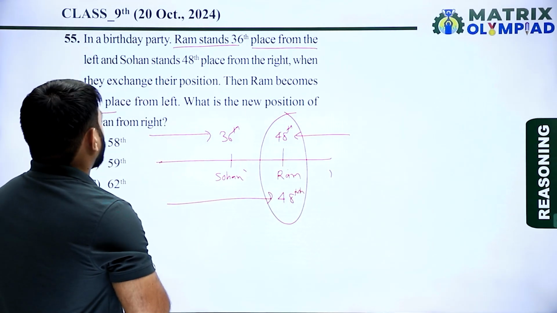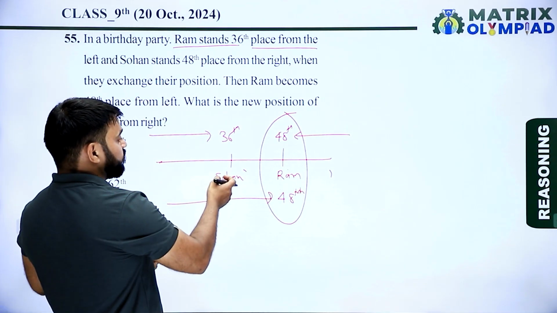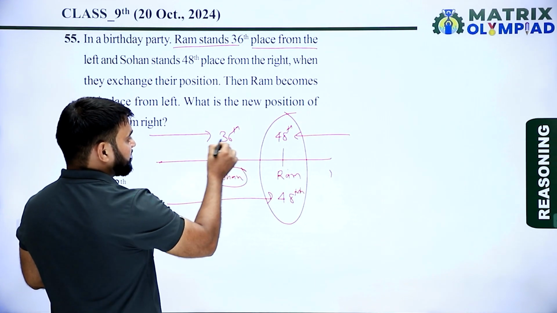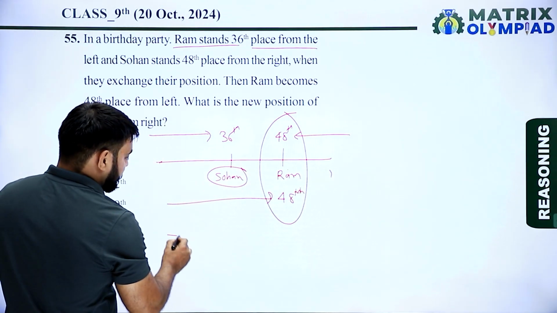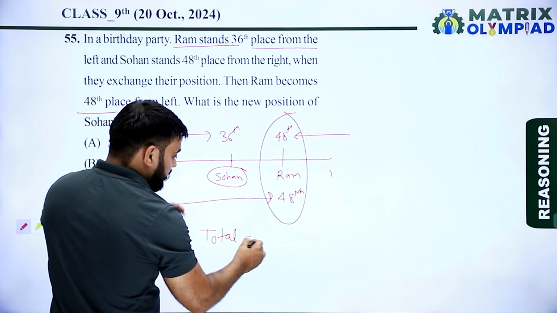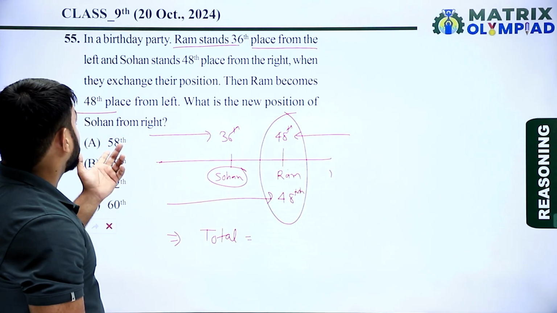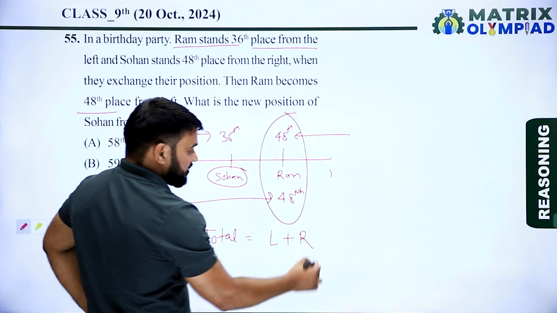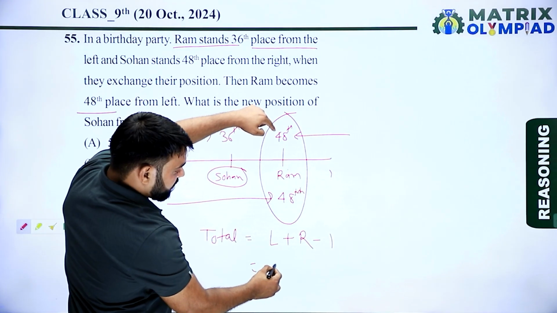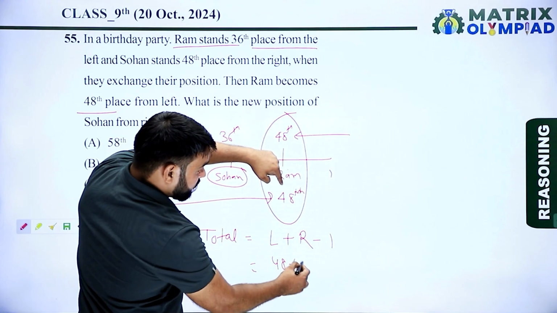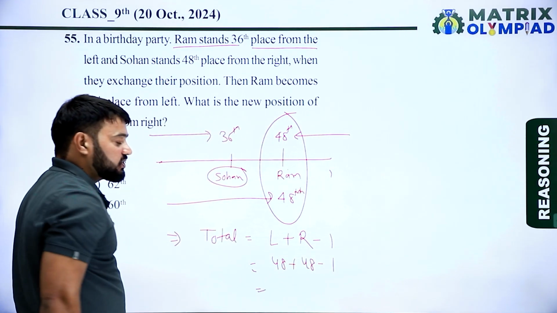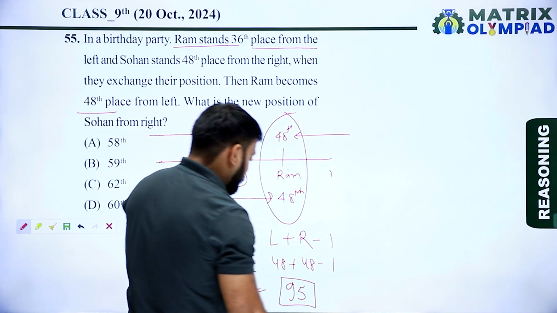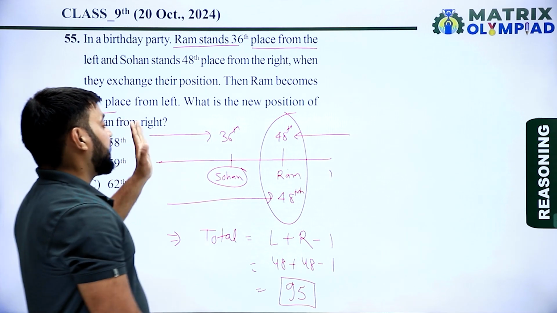Then what is the new position of Sohan from the right? Sohan new position from the left is 36. Now first find the total number of person in this row. So left position plus right position of the same person minus 1. Left position of Ram is 48 plus right position of Ram is also 48 minus 1. 48 plus 48 is 96, minus 1 is 95. So total number of person in this party is 95.